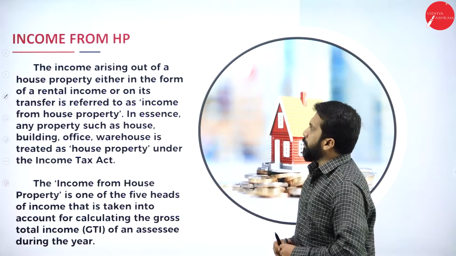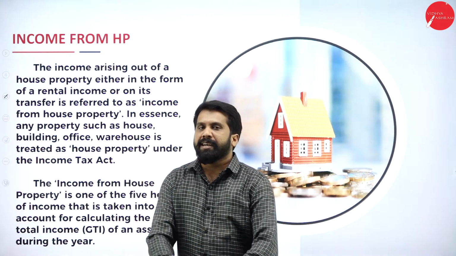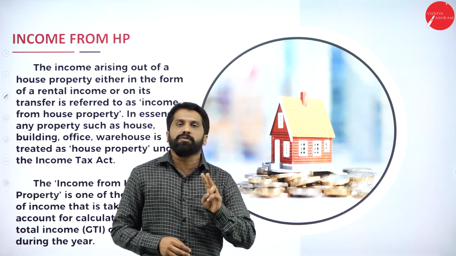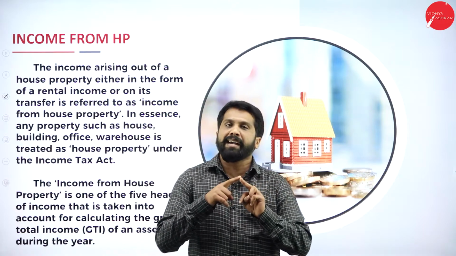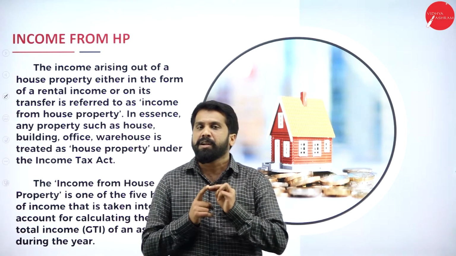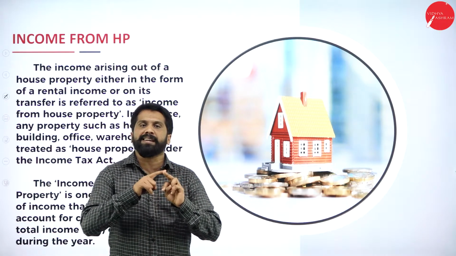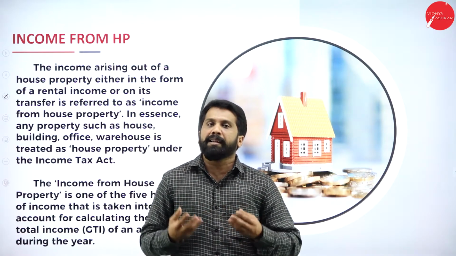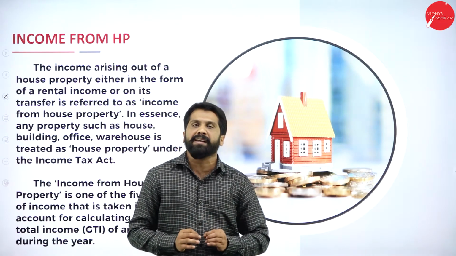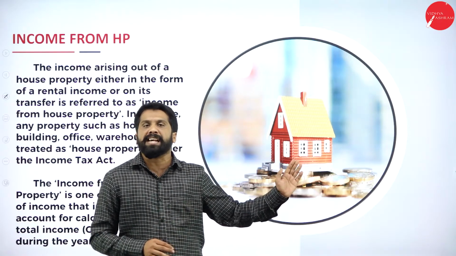Now, income from house property. Income from house property means what? I'll give you a simple example. There are 2 types of house property. One is self-occupied and the other is let out. Again, I'll repeat. We have 2 types of houses: self-occupied and let out. Now, I have constructed or bought a house, and I and my family are staying there. That is called self-occupied. I bought it and I am staying there. So we are not going to pay any tax for that.